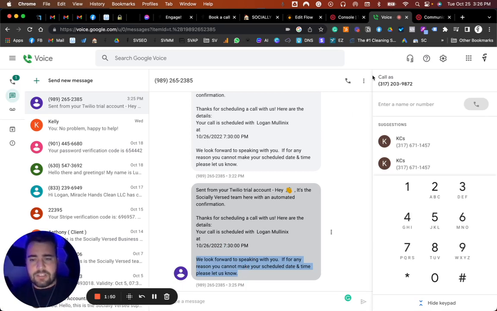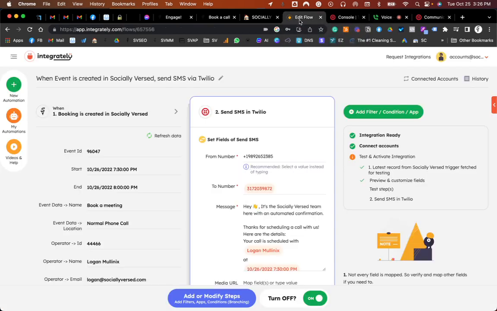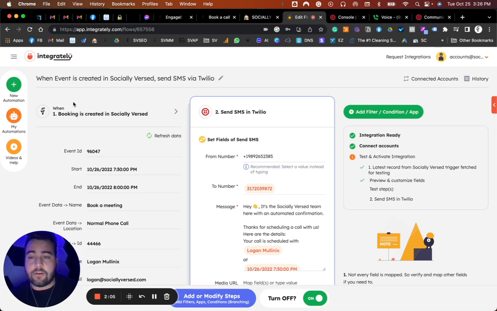Just let us know. So the first thing, if you guys want to set up an integration like this to send a text message to either yourself or the person that scheduled it, you can do that by going over to Integrately and then finding the Socialverse app. So that's the first step, is heading over to Integrately. And once again, all the links will be in the description for Integrately, Twilio, just everything that you'll need, as well as to duplicate this exact automation. So you won't even have to go to Integrately to actually find it technically. You can go through the recipe, is what it's called, to duplicate this. That way you can automatically pull it up, get access to it, and all you have to do is change your info.